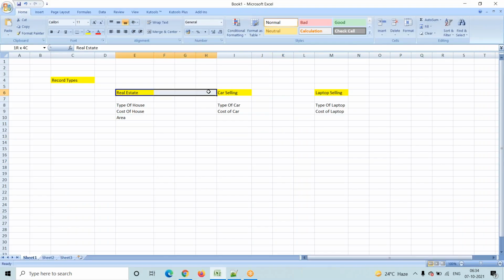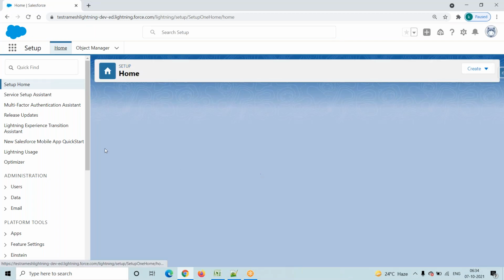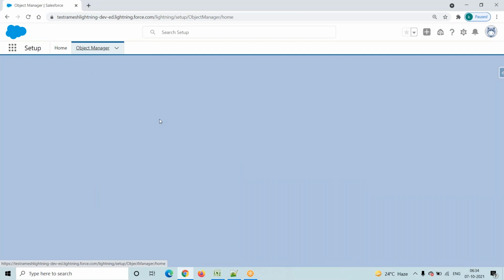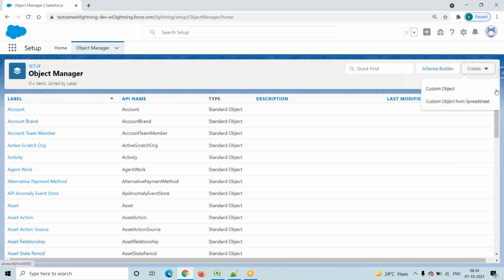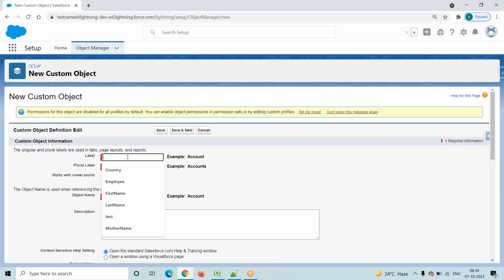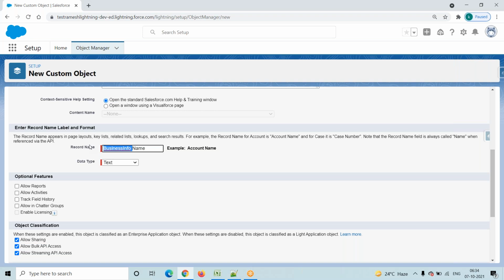So how we are going to implement this in Salesforce is, first we will go and create one custom object. Go to Object Manager, go to Create, and click on Custom Object. My custom object name can be anything, it doesn't matter. Here I'm adding my custom object name as Business Info, and the field name is Business Name.